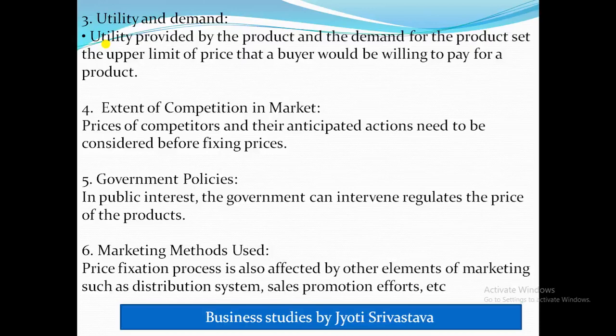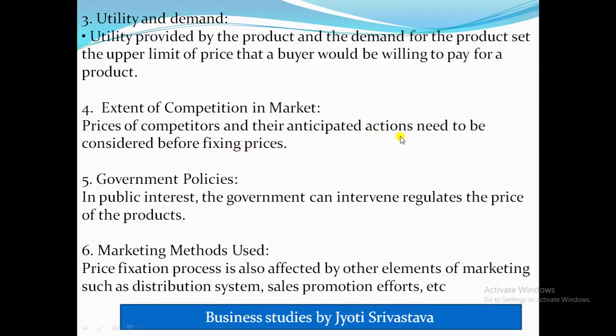But if the demand is elastic, meaning more and more substitutes are available, then even a small rise in the price of Nescafe means the quantity demanded will be less. Clear? Then comes the extent of competition in the market.